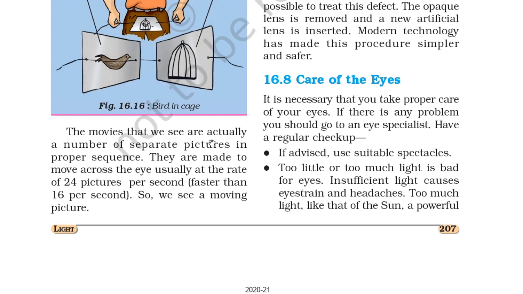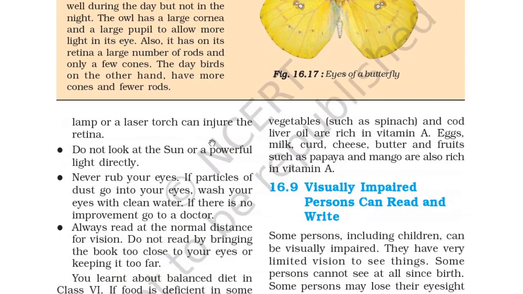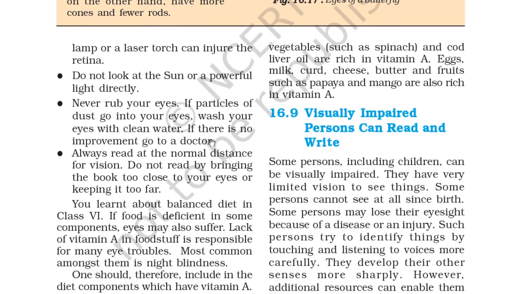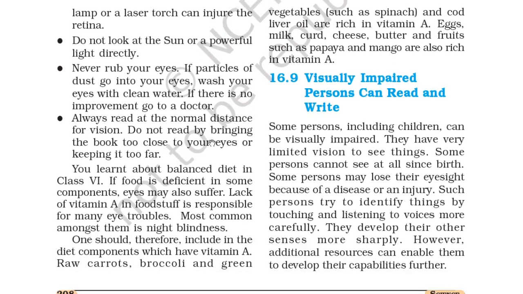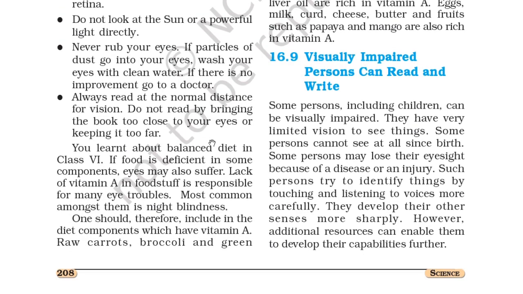Too much light, like that of the sun, a powerful lamp or a laser torch, can injure the retina. So do not look at the sun or a powerful light directly. Never rub your eye. If a particle of dust goes into your eye, wash your eyes with clean water. If there is no improvement, go to the doctor. Always read at the normal distance of vision. Do not read by bringing the book too close to the eye or keeping it too far.